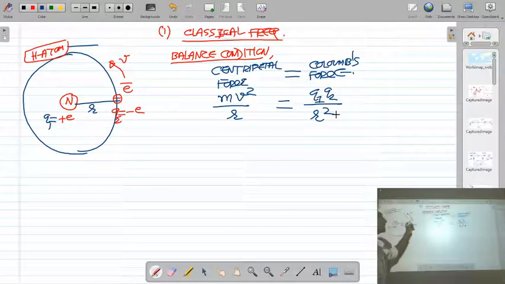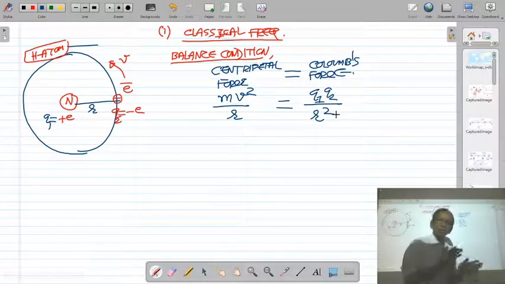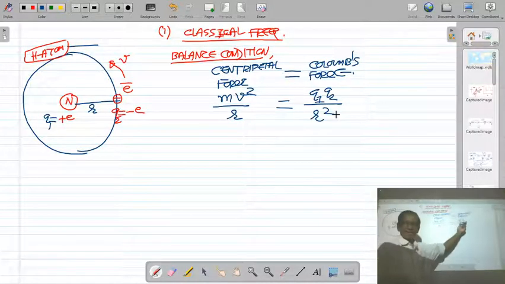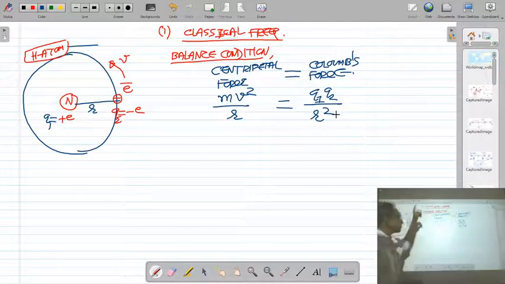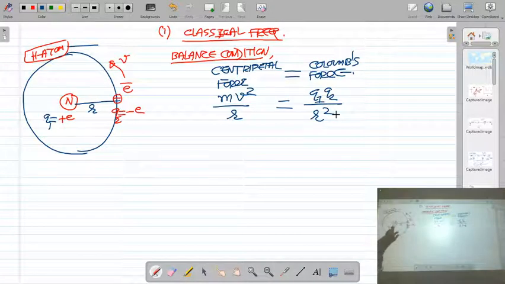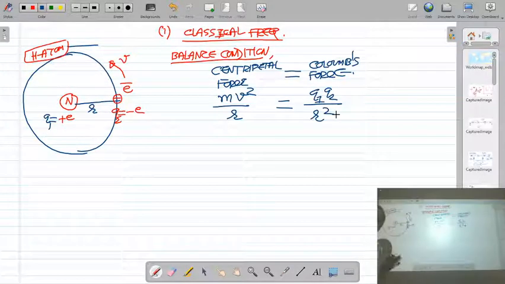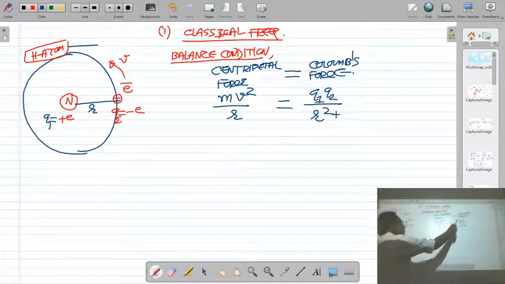You have studied this in 11th class. For circular motion centripetal force mv square upon r is always required. So Coulomb attractive force Q1 Q2 upon r square between nucleus and electron provides the centripetal force mv square upon r for the orbital or circular motion of electron around the nucleus. Right? Okay.